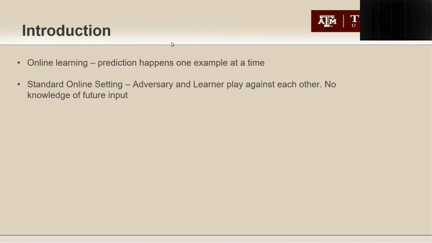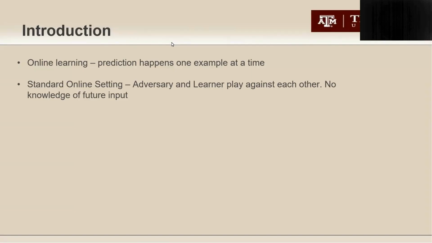Before going into the paper, let me first explain a very simple setting. In online learning, the prediction happens one example at a time. So the learner does not get a fully labeled data set beforehand. Instead, examples arrive sequentially, the learner predicts, then the correct answer is revealed, and this process repeats. This paper compares two versions of that process.